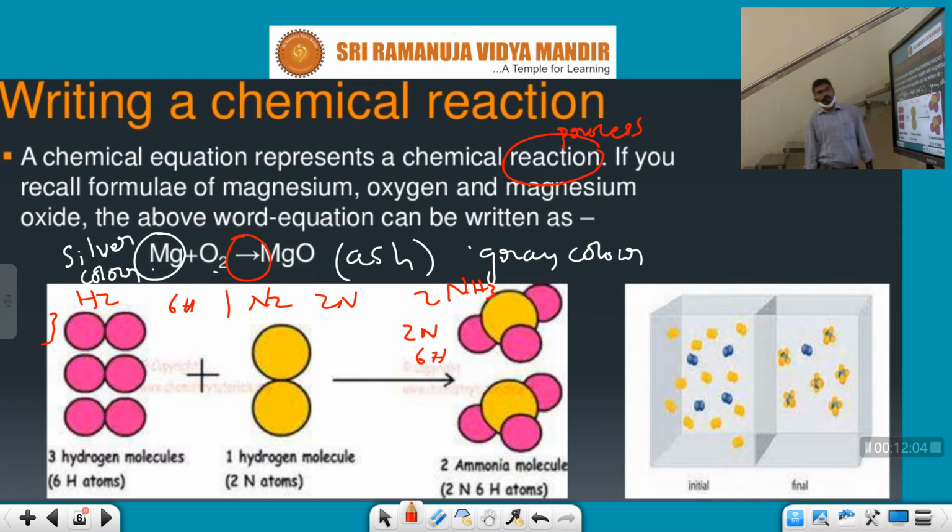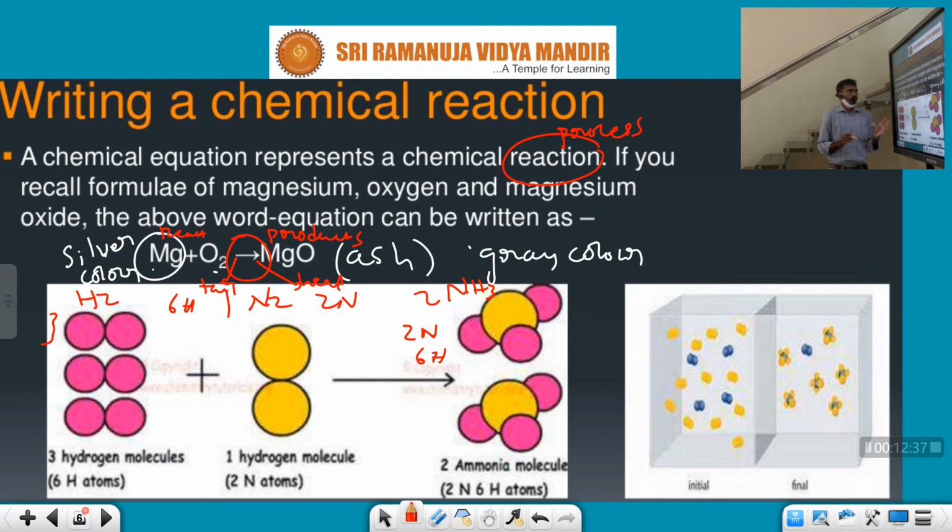What does this arrow indicate? This is the head and this is the tail. The head indicates the product and the tail indicates the reactants. The initial components are called reactants. The final components are called products.